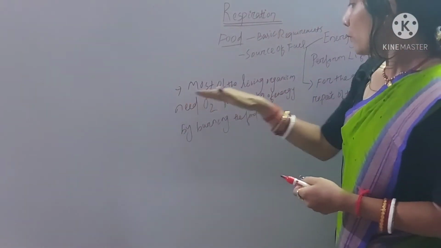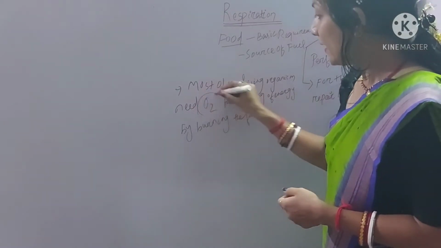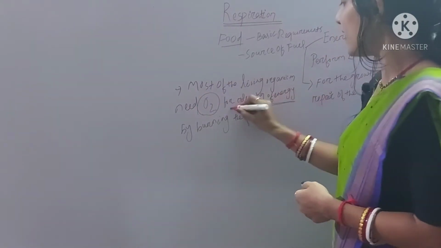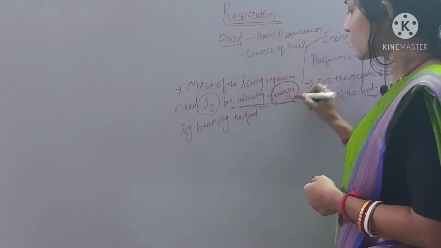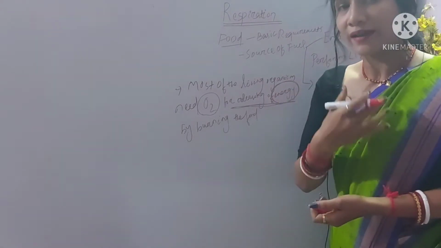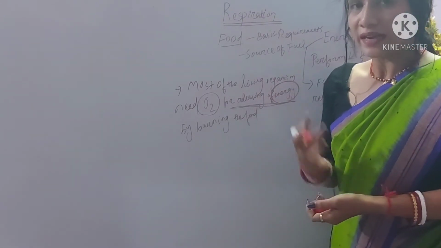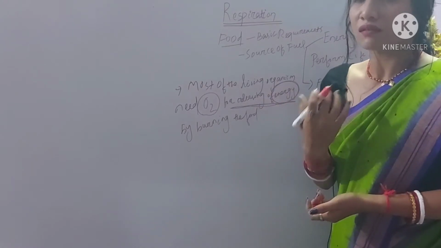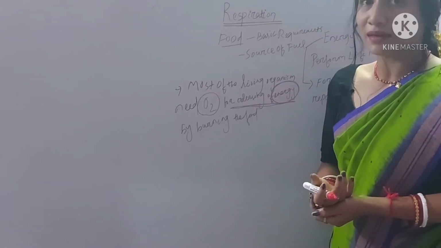So most of the living organisms need oxygen for releasing energy by burning the food, because this energy is required to carry out the various life processes. Hence it is essential for the survival of life.